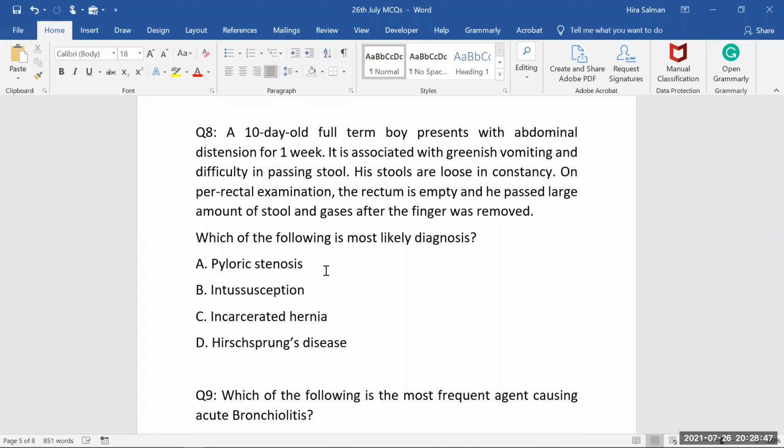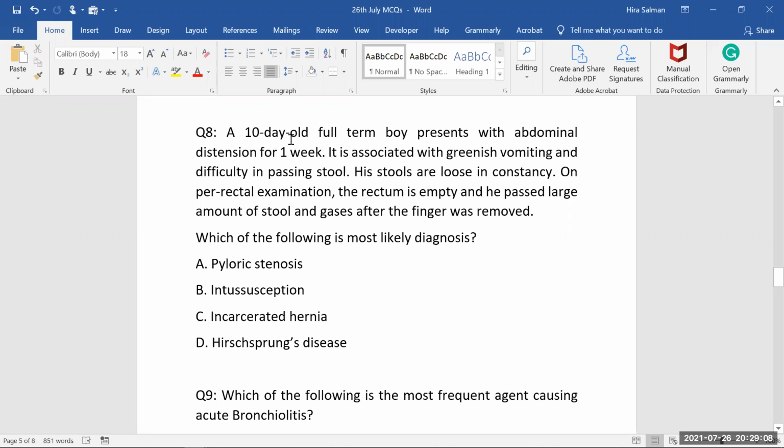That should be, there must be some different presentation. So we are not going into detail right now, but it has severely different functions and different symptoms and presentation. Incarcerated hernia, there is nothing related to hernia here. No, because there are no signs of hernia or any protrusion, something like that.